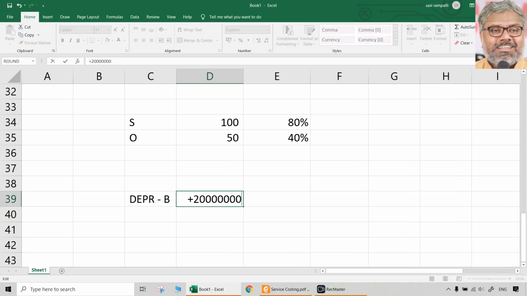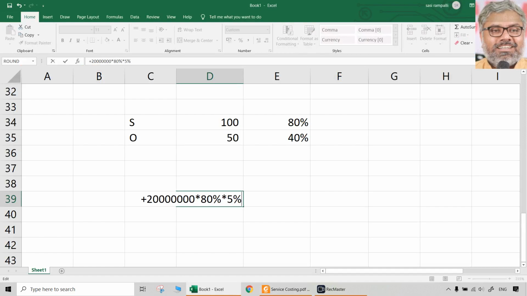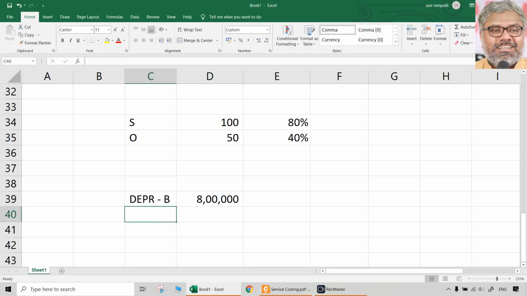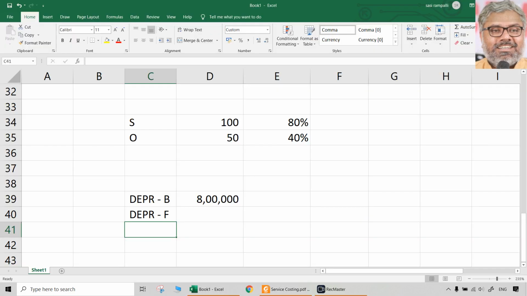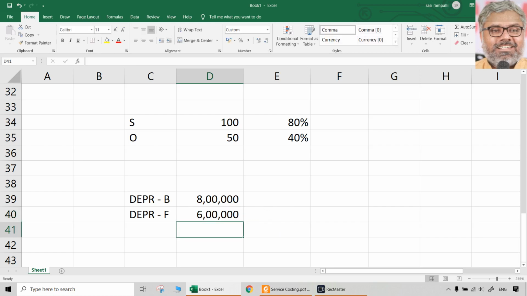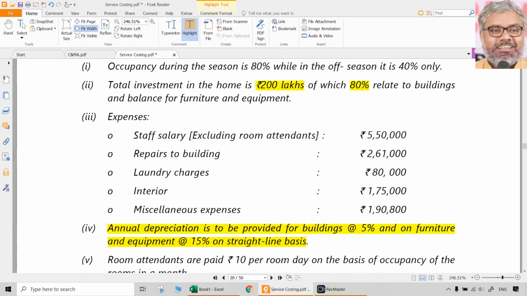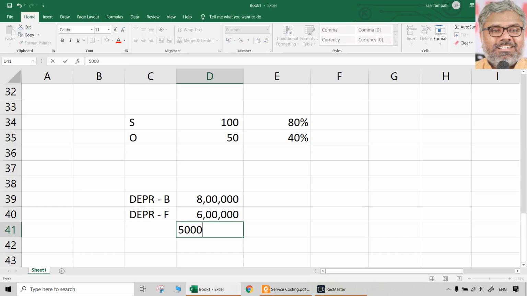Into 80% of that is building, into 5% is the depreciation. So depreciation on building is 8 lakhs. What about depreciation on furniture, etc.? Then it is 15%. But on the same 2 crores, it is 20% related to furniture, 15% is the depreciation. So 6 lakhs is the depreciation. So one calculation we have done. Remaining things are all copy paste once again. Just whatever is given in the question, you just have to copy paste.